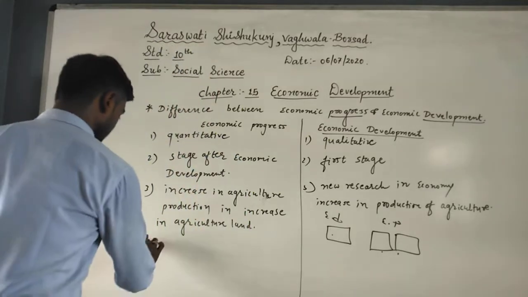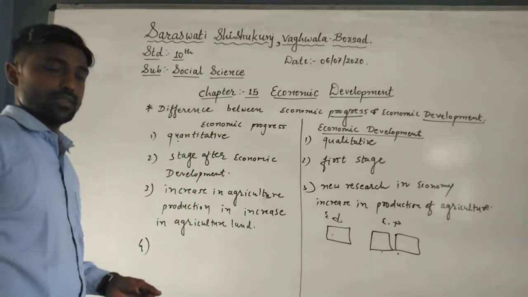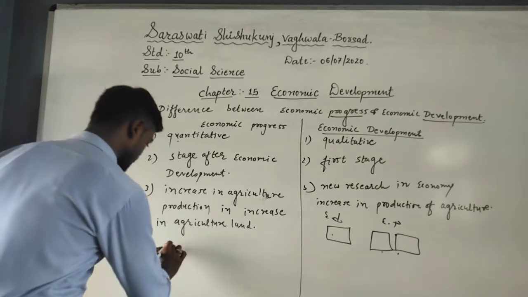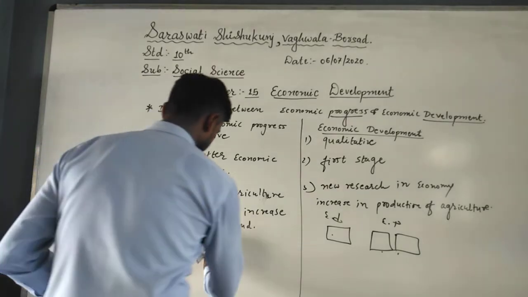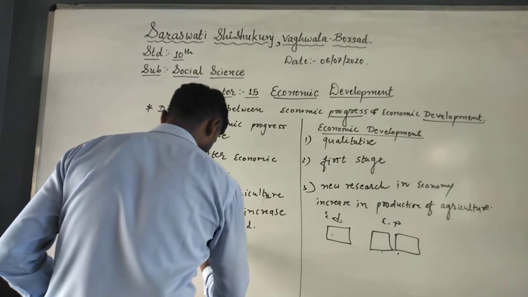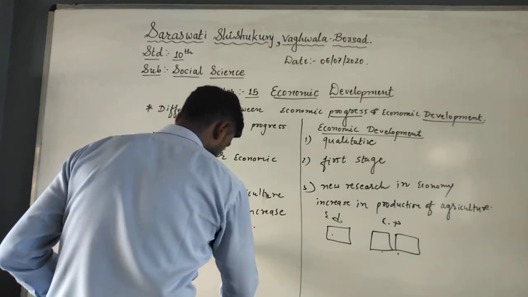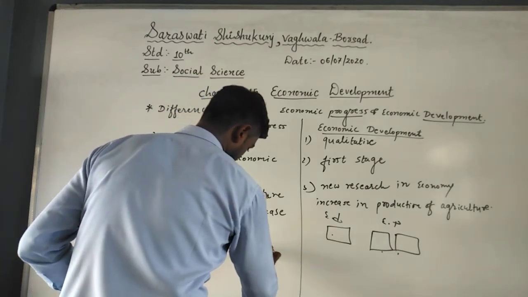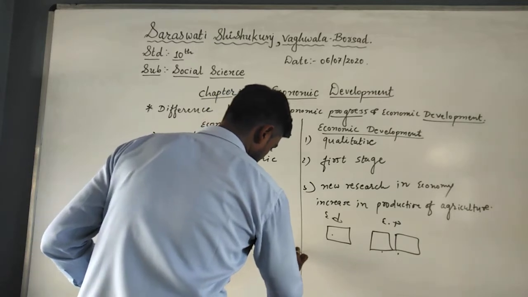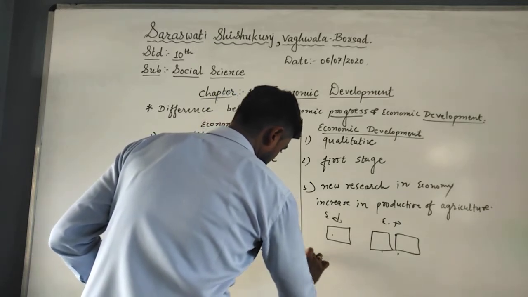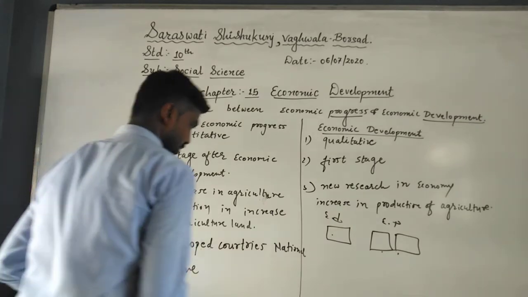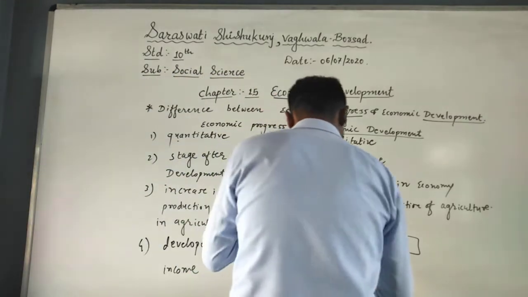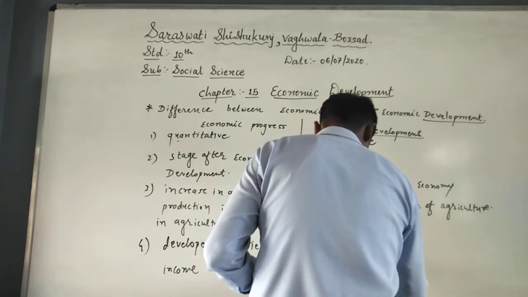And the last one is the constant increase in the national income of developing countries. Developing countries. National income. Here the fourth number will be developing countries.